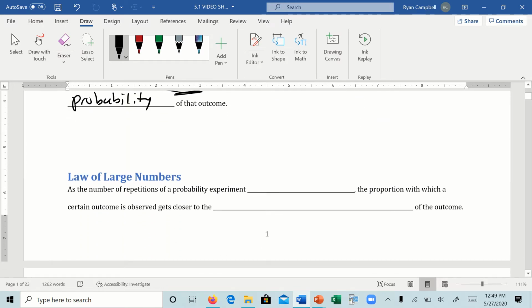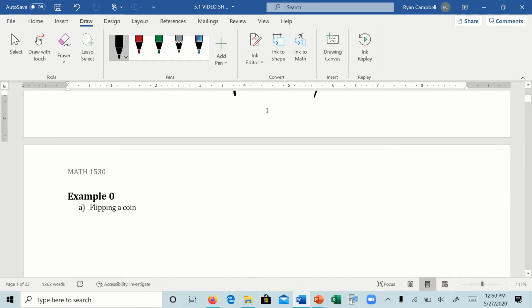As the number of repetitions in an experiment increases, the more times you do something, the proportion with which a certain outcome is observed gets closer to the actual probability of the outcome. As the number of times you repeat an experiment increases, the proportion is going to be closer to the actual probability. That's a lot of words. What does that mean? All right, so let's look at this.